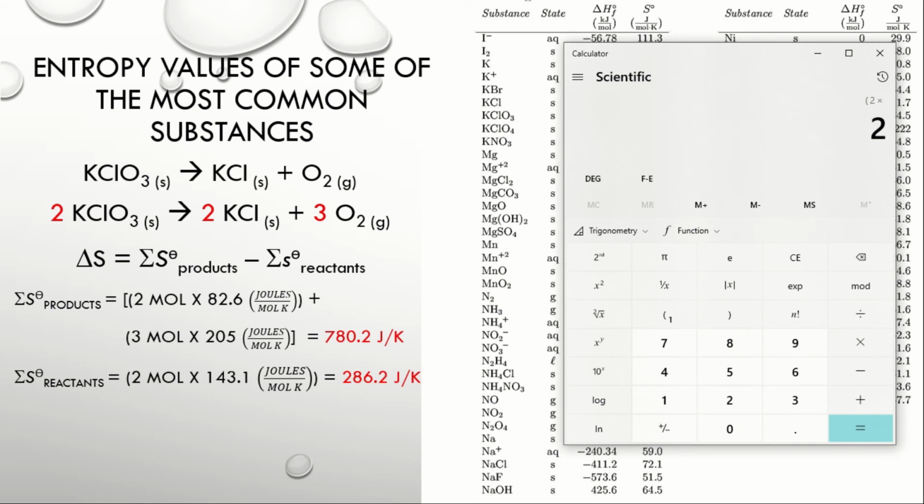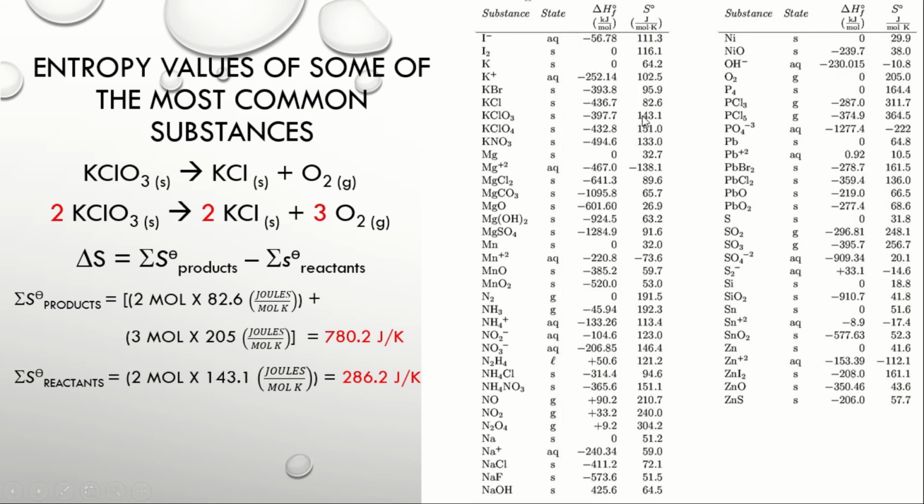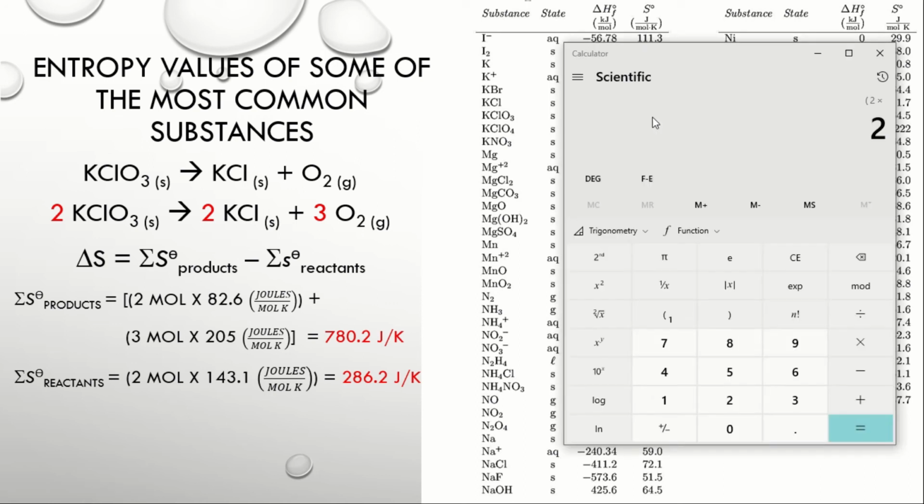Hanapin natin ang entropy value ng KClO3. It is 143.1. So the summation of the entropy values of the reactant is 286.2 joules over Kelvin. Cancel uli ang mole.